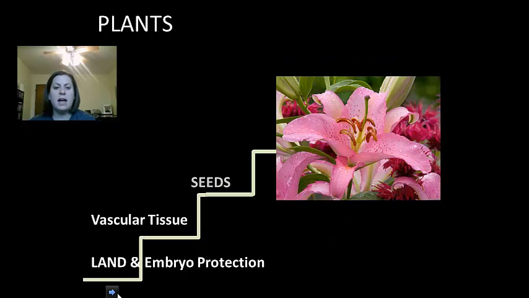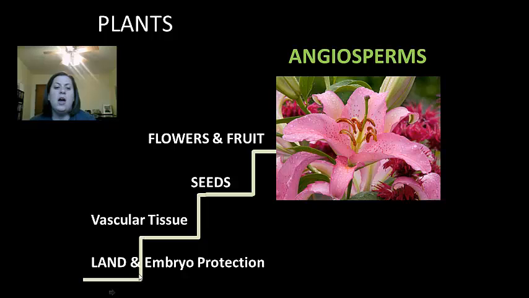Now, this last group you're going to notice here, we have the land and embryo protection, the vascular tissue, the seeds, and now we have flowers and fruit. These are found in the angiosperms. Now, angiosperm means covered seeds. Angiosperms are flowering plants, and they make up 70% of all the plants on Earth. So this is going to also be the largest group. The new adaptations present here are flowers and fruit.